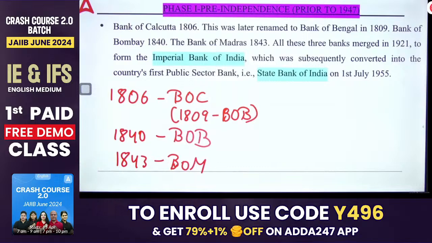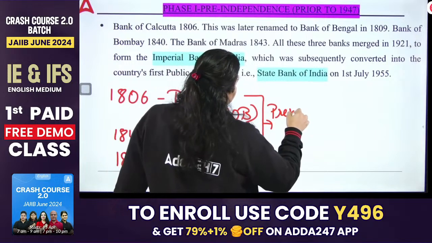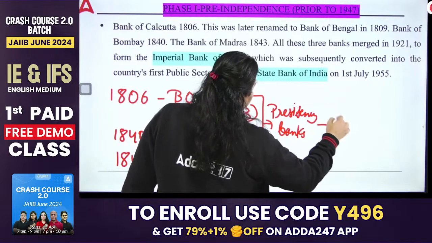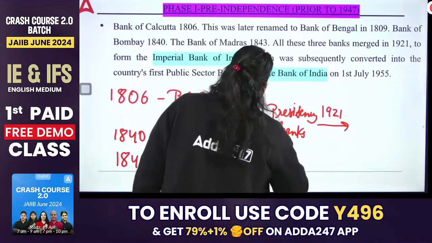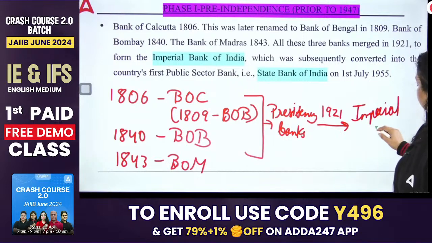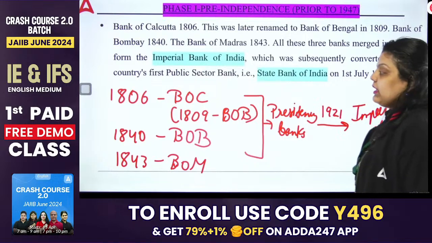So these are the 3 banks that were introduced, and all these 3 banks used to be called Presidency Banks. Okay, now what happened? These Presidency banks were amalgamated in 1921, and they all converted into the Imperial Bank of India. After the amalgamation, Imperial Bank of India was established in the year 1921. And this Imperial Bank of India was converted into State Bank of India in the year 1955. That is the State Bank of India, our country's largest bank right now. Okay, so you can see this is how SBI was created.